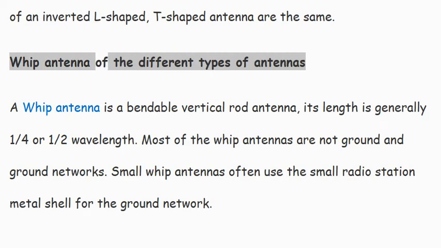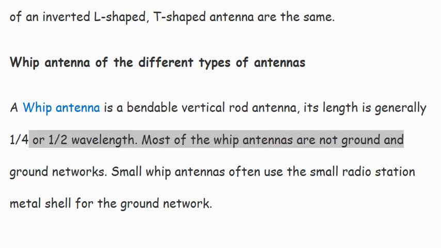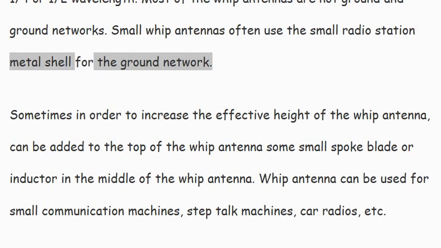Whip antenna, of the different types of antennas. A whip antenna is a bendable vertical rod antenna. Its length is generally a quarter or a half wavelength. Most whip antennas do not have ground and ground networks. Small whip antennas often use the small radio station's metal shell as the ground network.